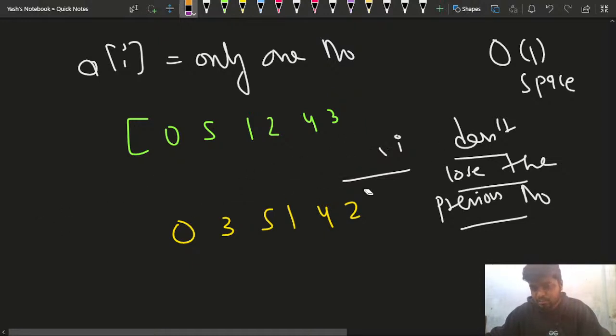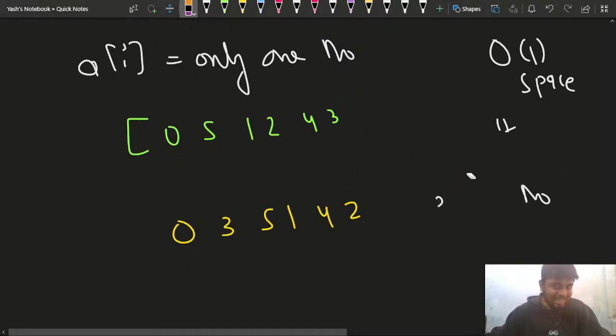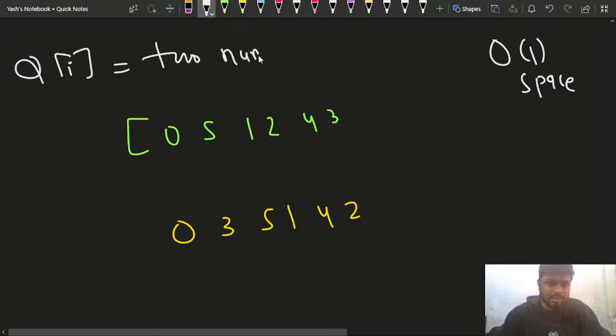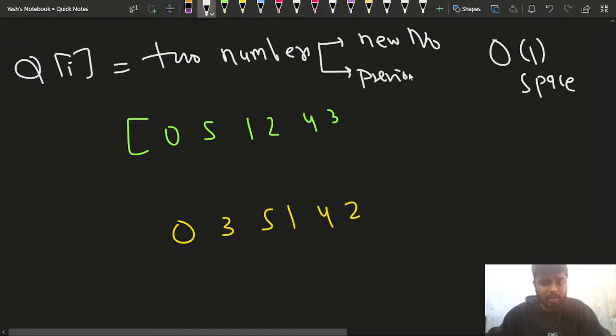So what I will be doing in this particular thing is, I know that my array A of I can store only a single number, right? But what if I say that in my A of I, I'll store two numbers? This is what I'm saying. One is the new number that I'll be updating at the current index, and another, the previous number, right?